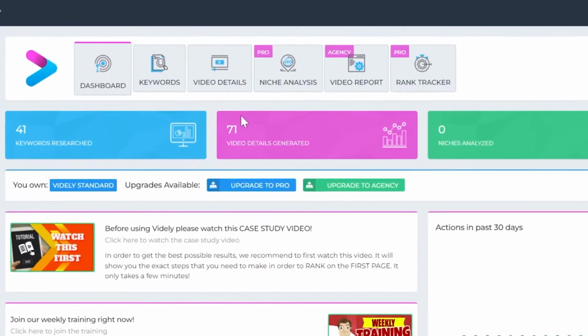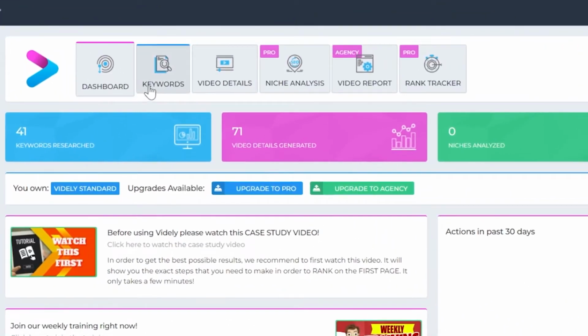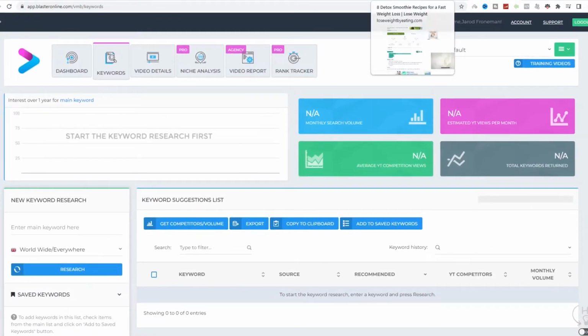The program has a ton of menu options under the headings of keywords and video details, with the latter being the most crucial feature. If you wish, click the keywords link over here and conduct some keyword research, which you can then incorporate into the best video description, title, and tags for your video.